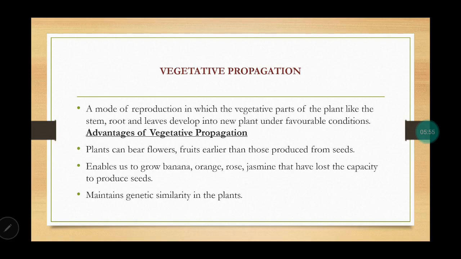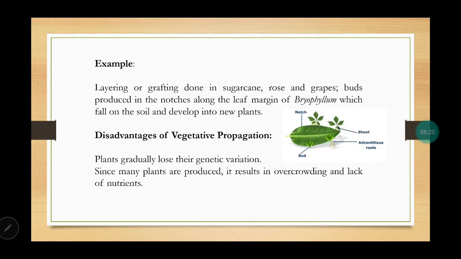What are its advantages? Firstly, plants can bear fruits sooner than those which are produced from seeds. Then it enables plants like banana, which have lost the capacity to produce seeds, to propagate. And also, it maintains the genetic similarity, it preserves the genetic material in plants. One example is bryophyllum, wherein at the notches you can see small buds arising. When these fall off onto the ground, they will give rise to an entirely new plant.